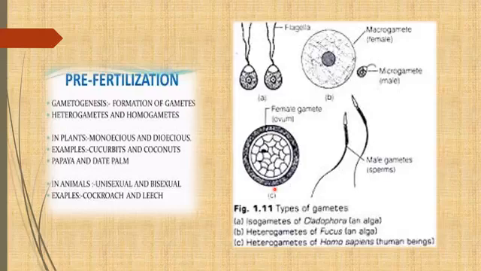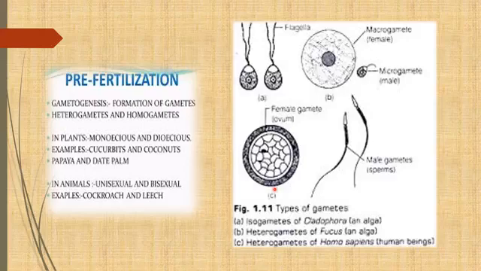But if the organisms are diploid, they have chromosomes in pair, and whenever there is gamete formation, gametes should be haploid, means they have a single chromosome number. So in that case, if the organism is diploid, there should be a reduction division from diploid to haploid condition.